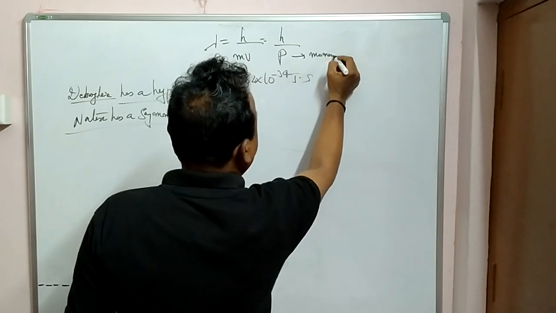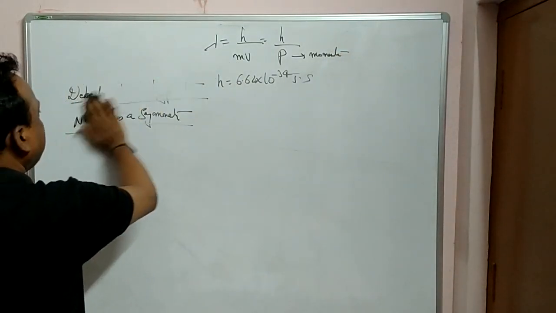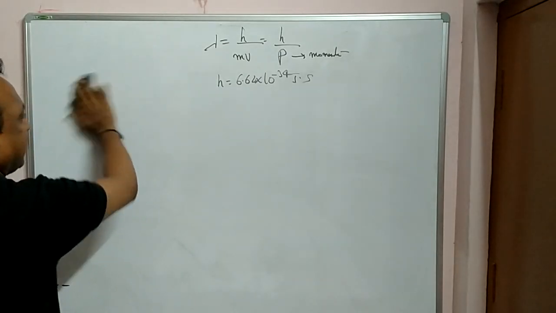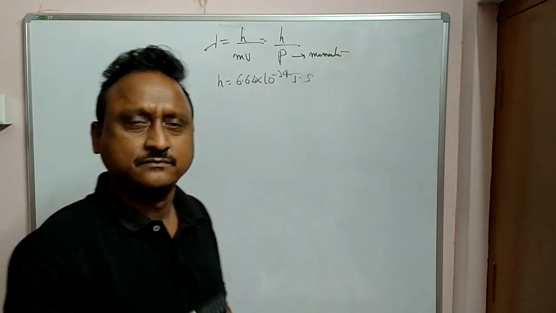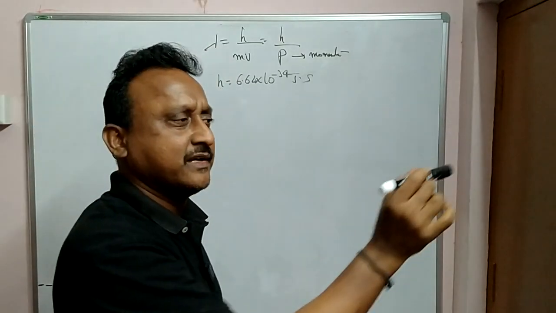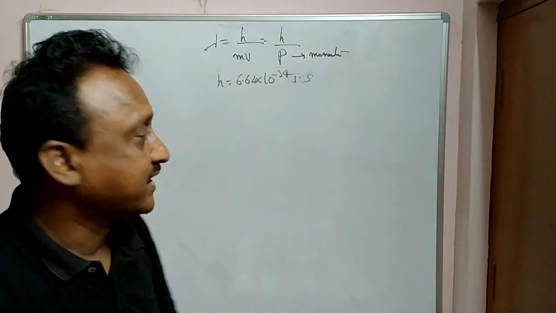Now, he is saying that any body which is moving, and what you are thinking is a particle, suppose a sketch pen, if I throw it, this also has wave nature. If a person is running, he also has wave nature. Let us see.